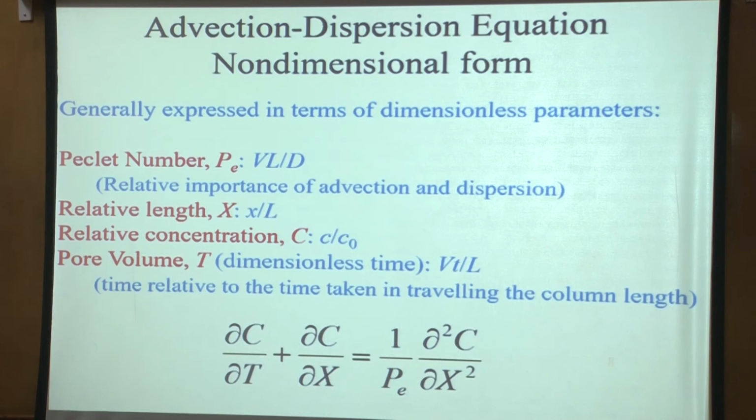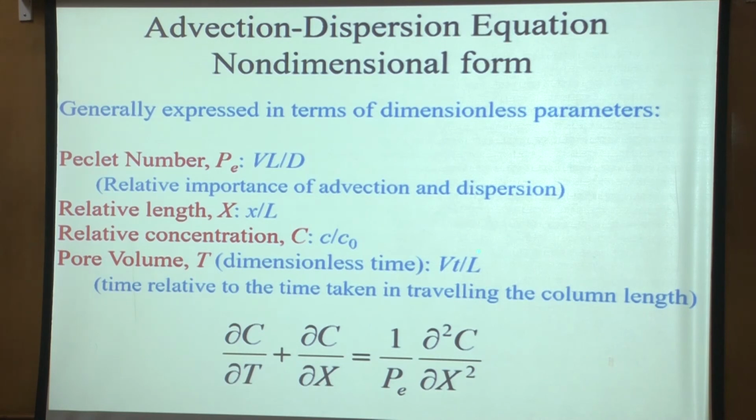So what is Vt? Vt is the distance, on an average, the mean distance traveled by the solute plume, divided by the length. So how many column lengths has it traveled? If Vt by L is half, that means the time is enough for the solute to go midway into the column. If Vt by L is 1, then that time is enough for the solute to travel the entire length of the column. So it is how many pore volumes you have traveled. That is basically what pore volume says.